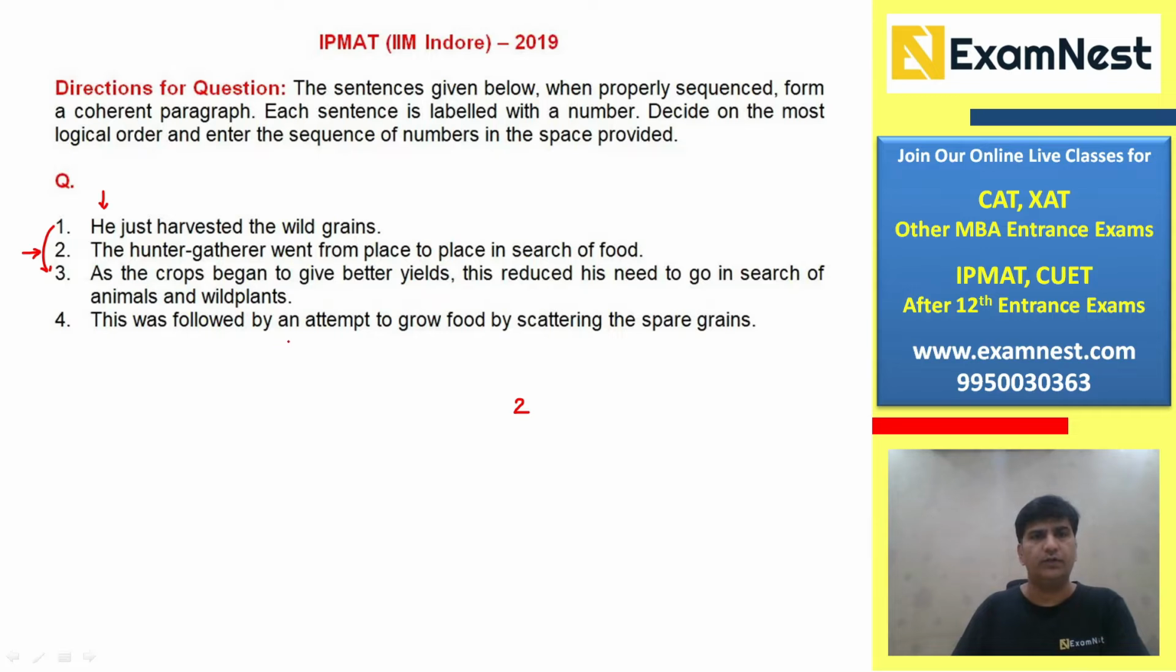This was followed by an attempt to grow food by scattering the spare grains. What is this referring to? Going from place to place. So 2 should be the starting statement followed by 4, because then you come up with an idea of growing food by scattering the spare grains. Then you harvest the wild grains and then the crops begin to give better yields. So 2, 4, 1, 3 will be the answer order for this particular question.